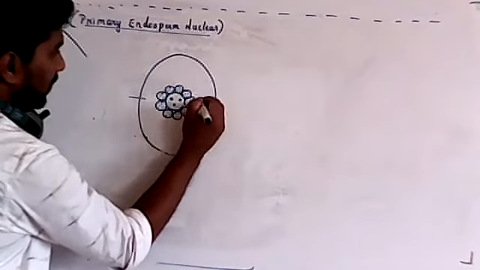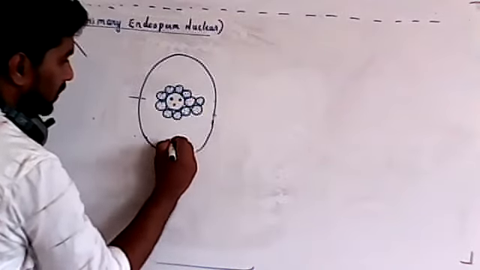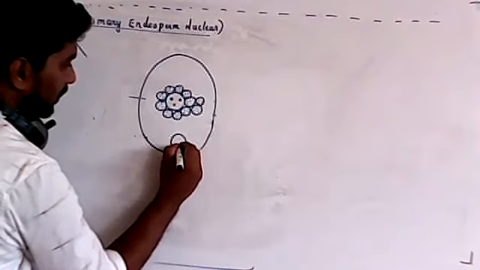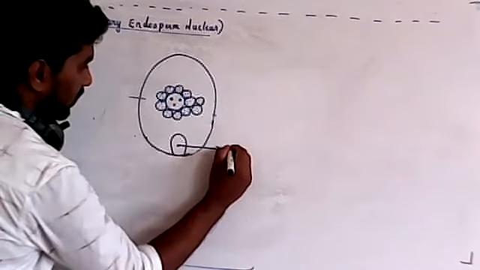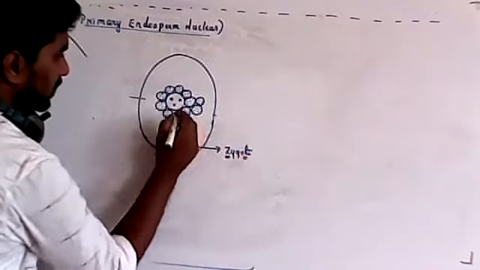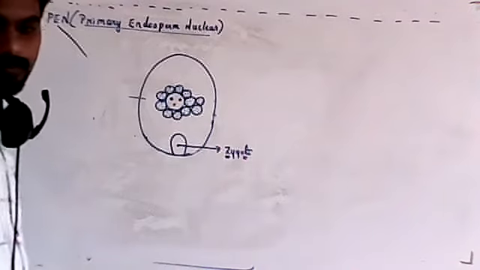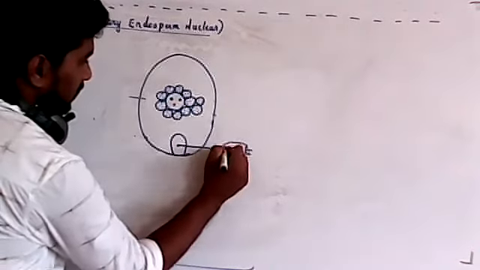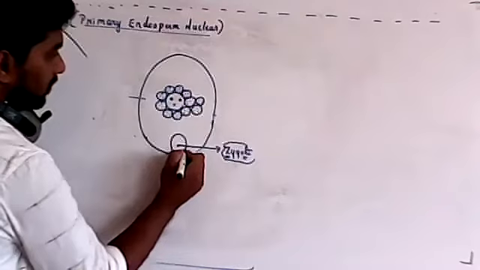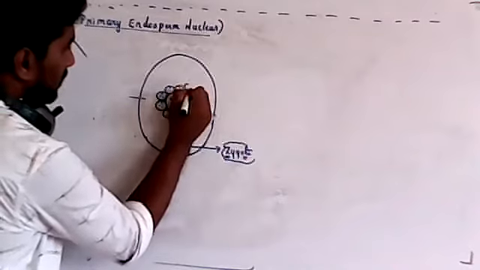It will multiply because one cell will not be able to provide the nutrition for this zygote. After fertilization, this cell will get converted into the zygote. One single primary endosperm nucleus cannot support that zygote. Its function is to provide nutrition to the embryo. So first it will try to multiply its number.